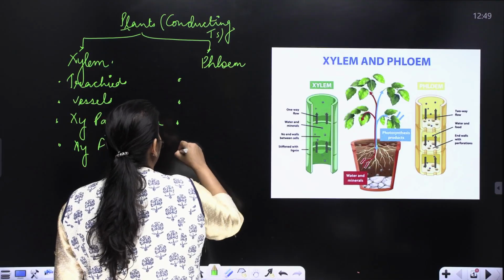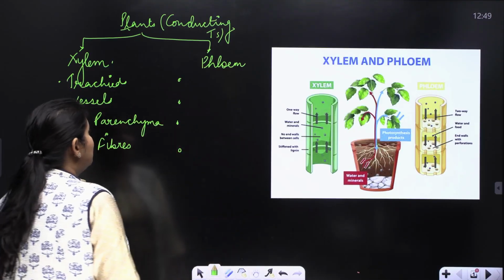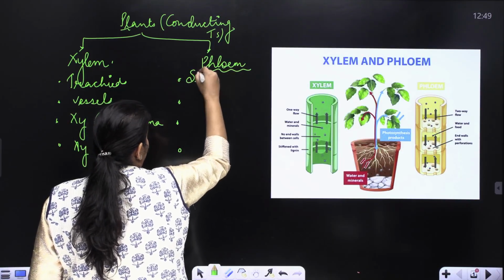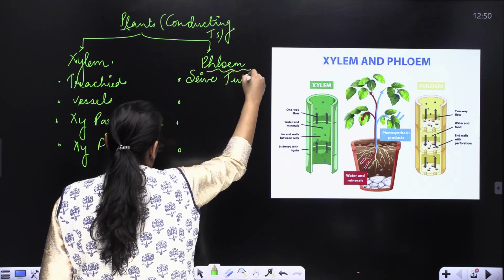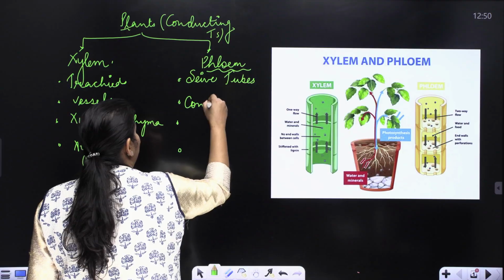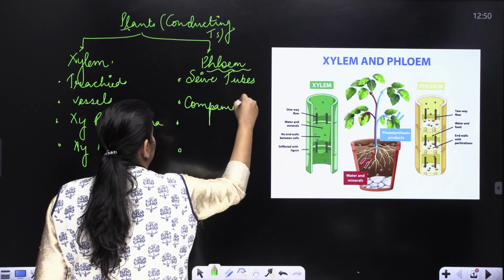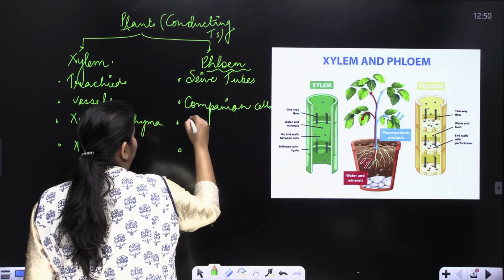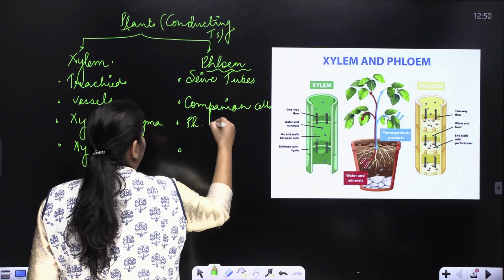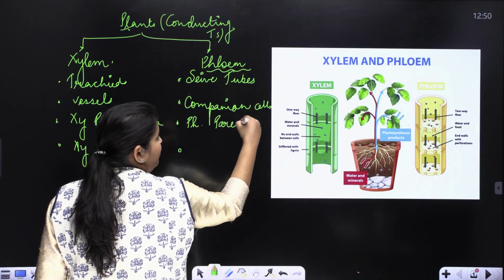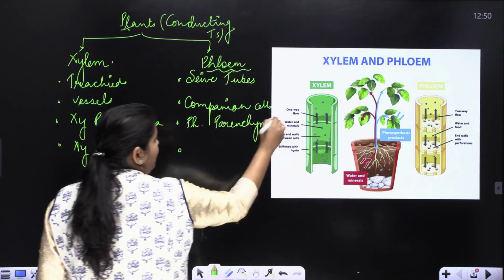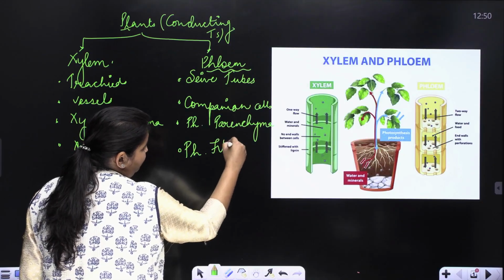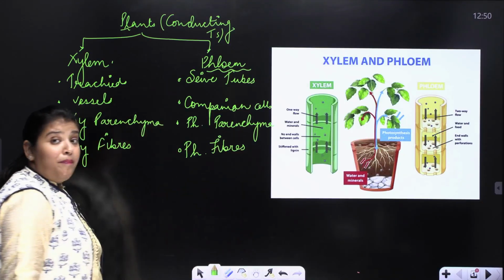And then again, phloem will have four components. The first component of phloem is the sieve tubes. They have companion cells. Then they have phloem parenchyma and then the phloem fiber. So these are the four components.